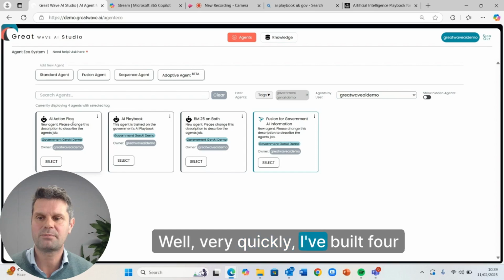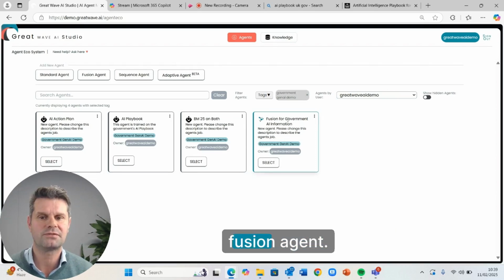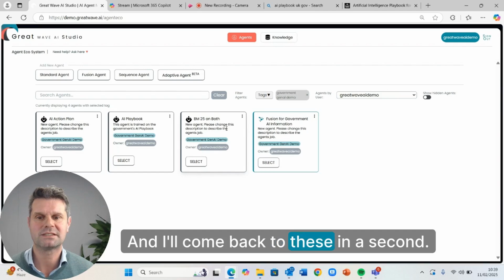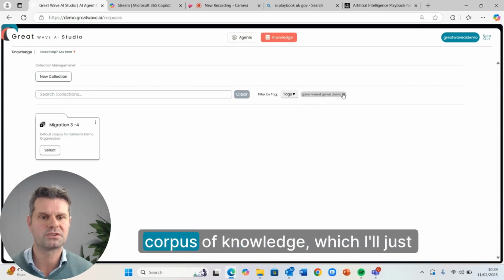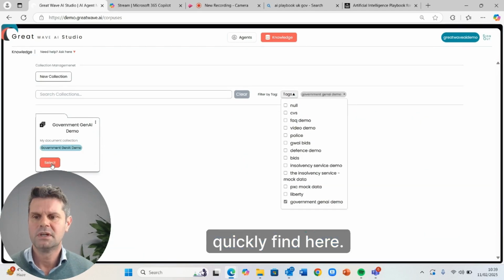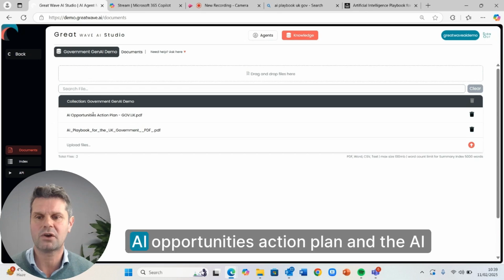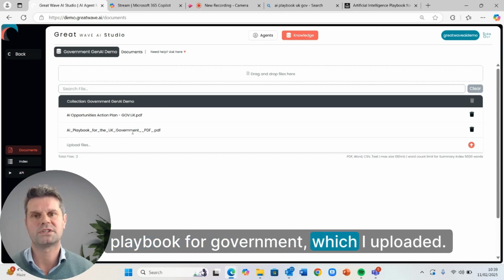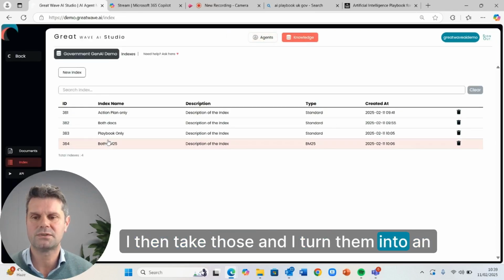Very quickly, I've built 4 agents, 3 standard agents, and then a fusion agent. I'll come back to these in a second. All of these agents are trained on a corpus of knowledge, which is the AI Opportunities Action Plan and the AI Playbook for Government, which I uploaded. I then turn those into an index.